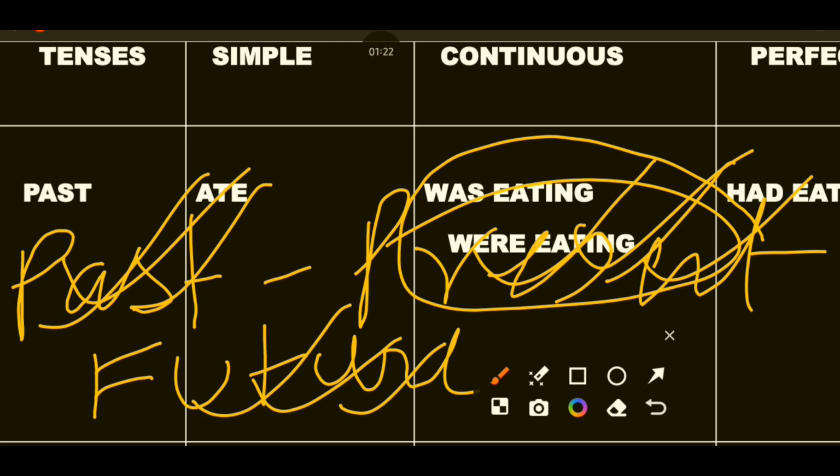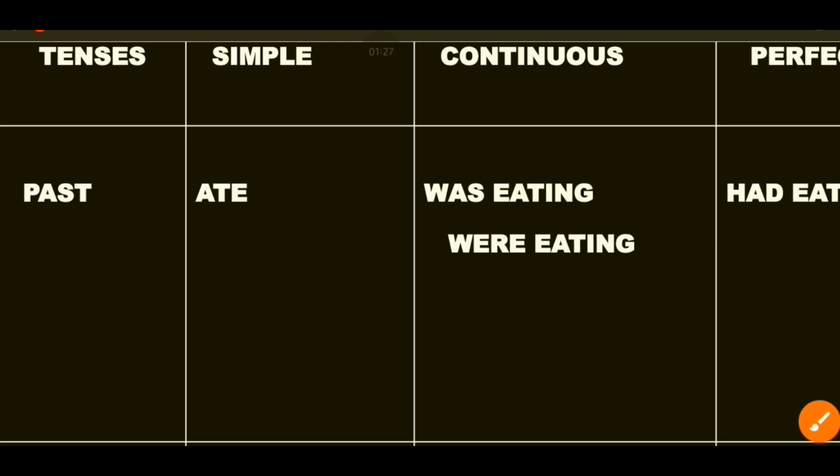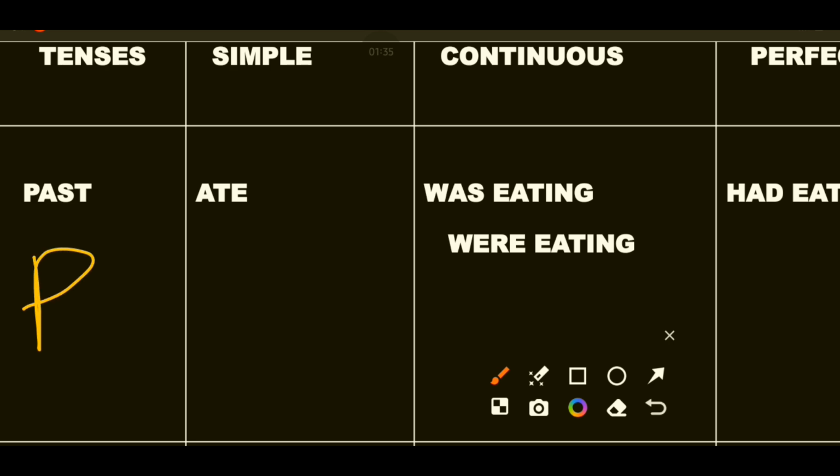Basically, we use past tense for activities which had taken place in the past, those activities which you have already performed, those activities which you have already done.